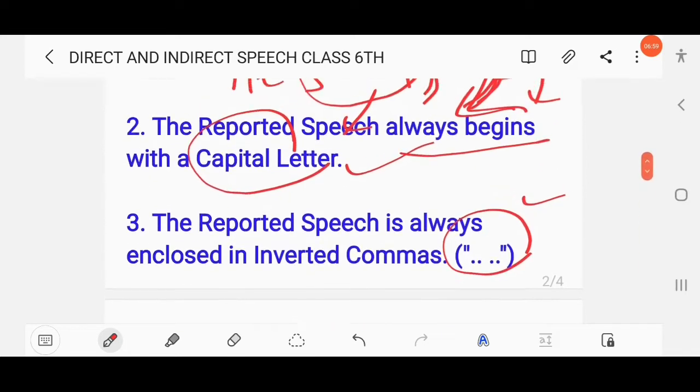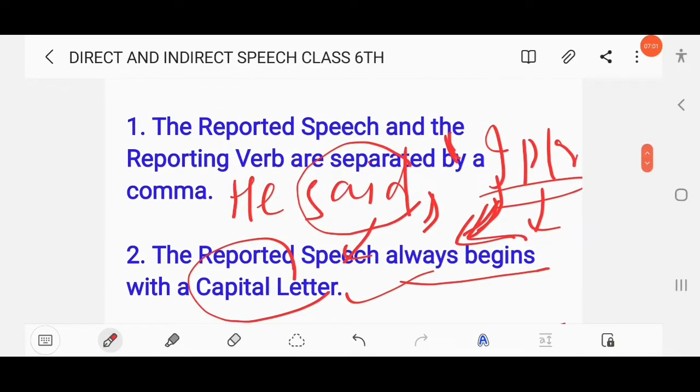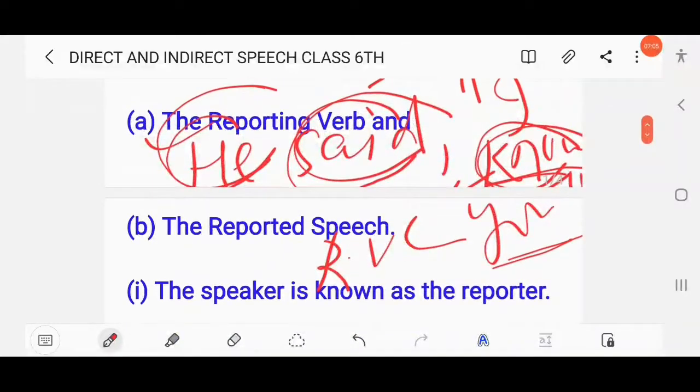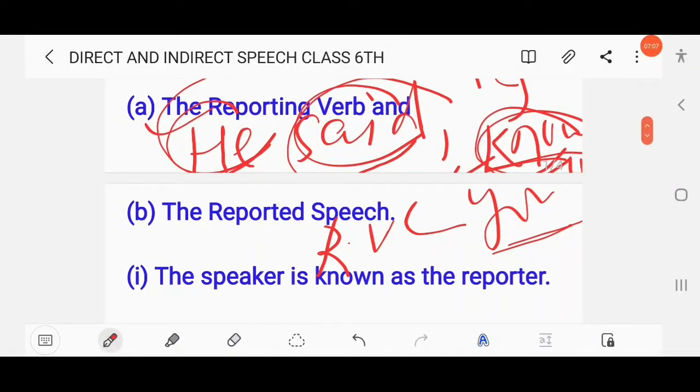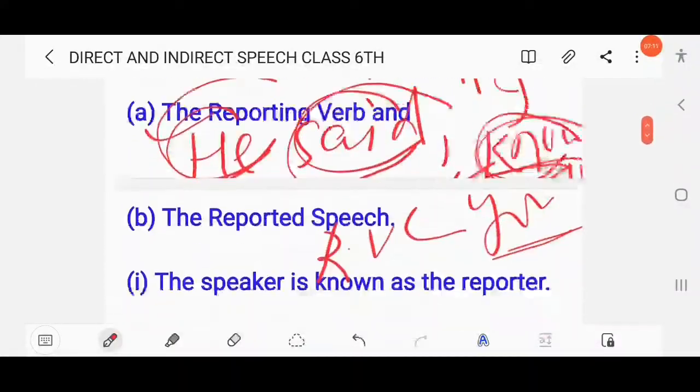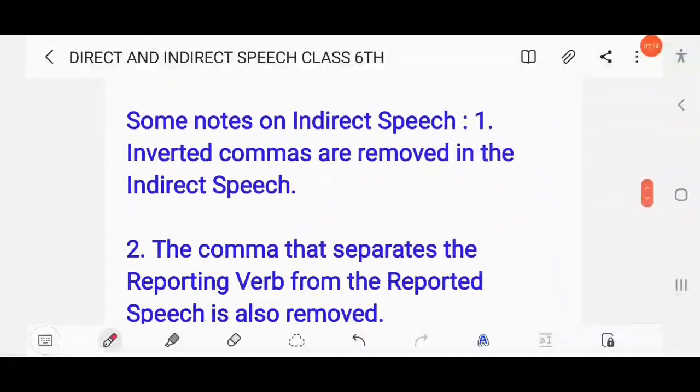As we have already discussed here, simple present tense is used. He said, I play cricket. This is simple present. Then another example, as we have discussed, he said, I know you. So know here is simple present, right? Different tenses can be used in the reported speech.